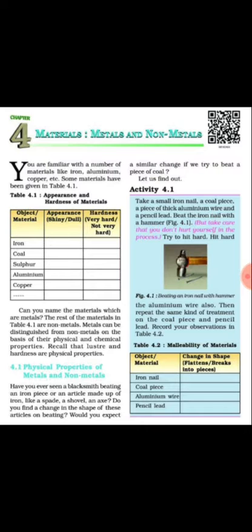So can you name the materials which are metals? From the table, iron, aluminium and copper are metals, and except iron, aluminium and copper, coal and sulfur are non-metals. As you know, metals can be distinguished from non-metals on the basis of their physical and chemical properties, and we have already discussed luster and hardness in our previous class. That belongs to the physical properties. So let us briefly discuss the physical properties of metals and non-metals.